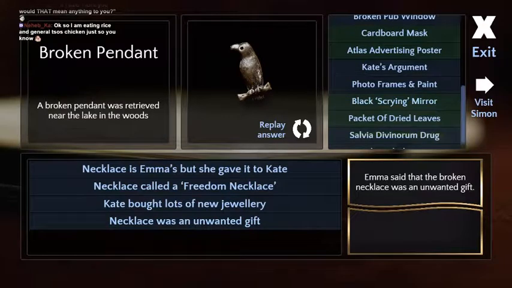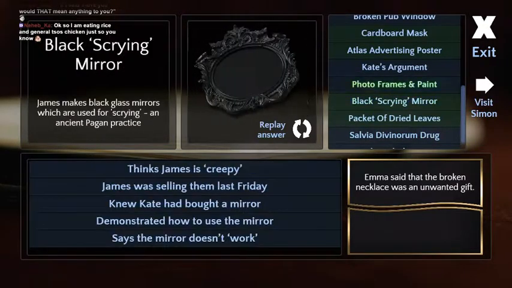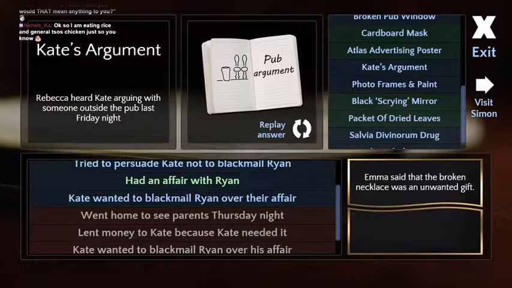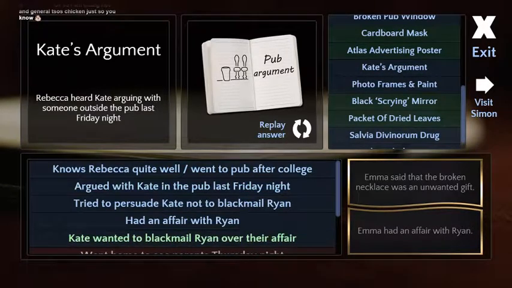Neheb is eating rice and General Tso's chicken, just so we know. Thank you for telling us. That sounds amazing, by the way. That's the rule of the chat. If you're eating, you have to tell us what you're eating.